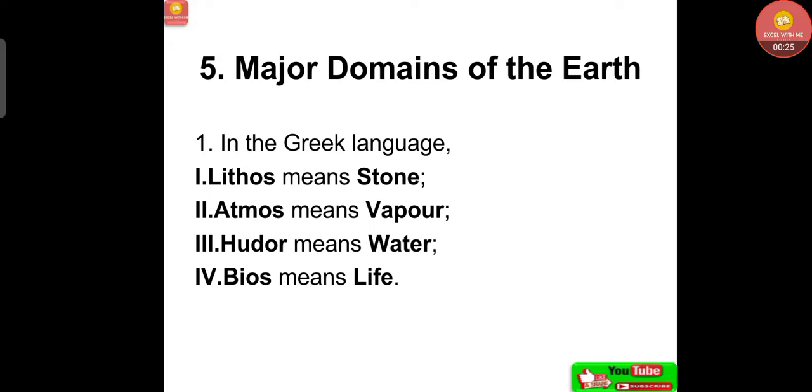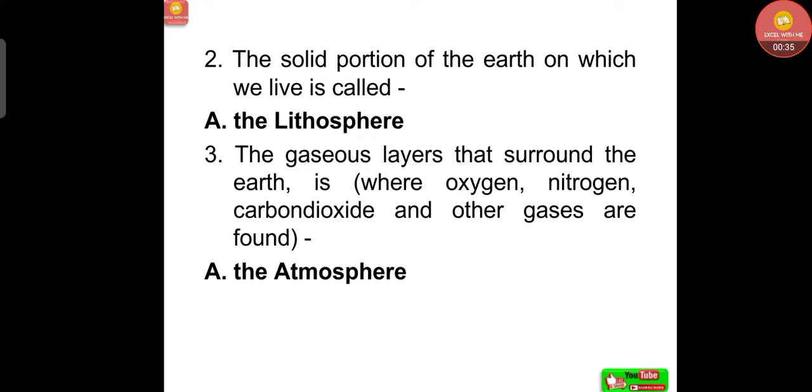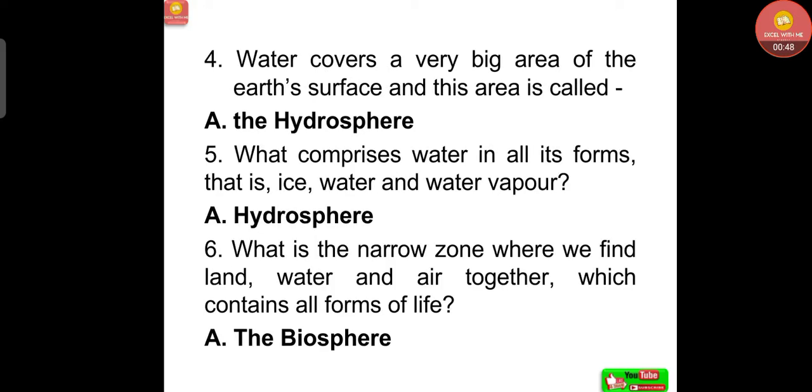In the Greek language, lithos means stone, atmos means vapor, hudor means water, bios means life. So, all these terms are very important. The solid portion of the earth on which we live is called the lithosphere. The gaseous layers that surround the earth, where oxygen, nitrogen, carbon dioxide and other gases are found, that is the atmosphere. Water covers a very big area of the earth's surface and this area is called the hydrosphere. Now, what comprises water in all its forms, that is ice, water and water vapor, that is also hydrosphere.